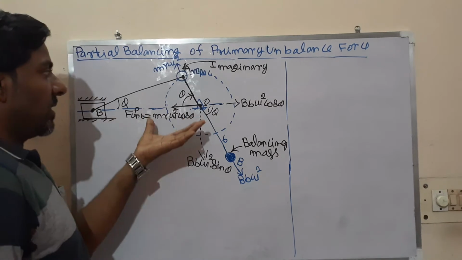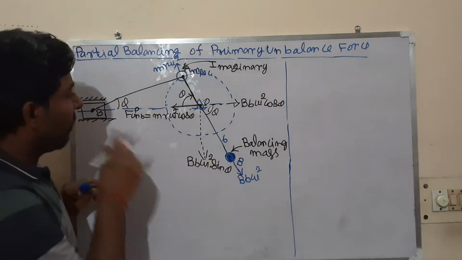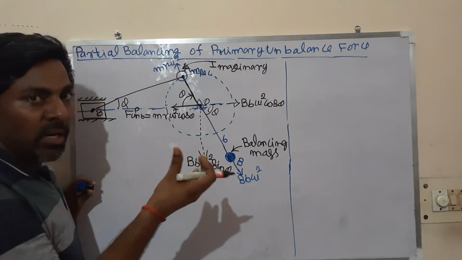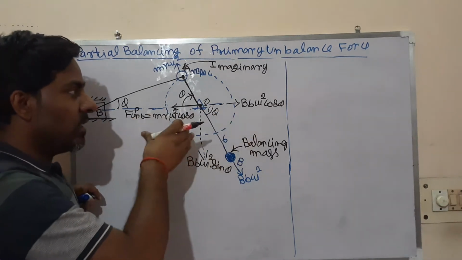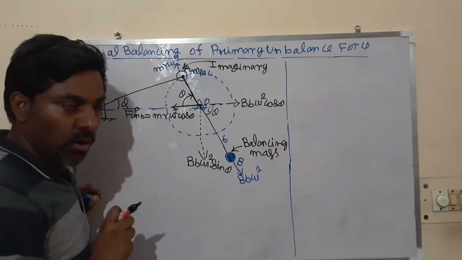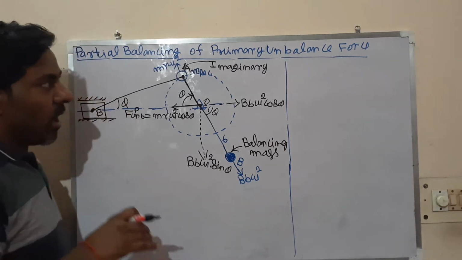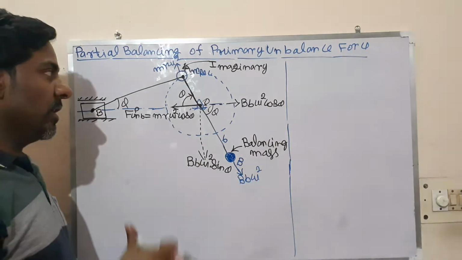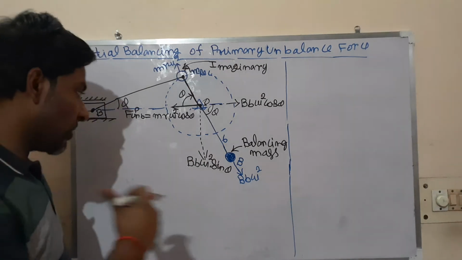In the previous lecture you have seen that I have done the complete balancing. Then you have seen what the problem is: the horizontal unbalanced force has been converted into a vertical unbalanced force, which is more dangerous than the horizontal unbalanced force. So as a compromise, we are not doing the complete balancing of the reciprocating part. We are doing the partial balancing of the primary unbalanced forces.